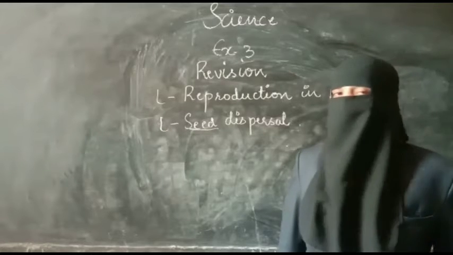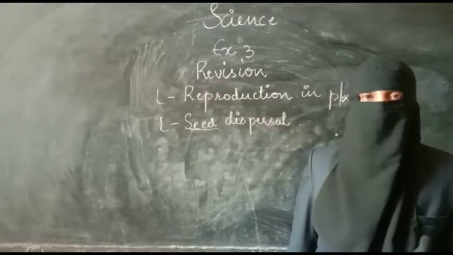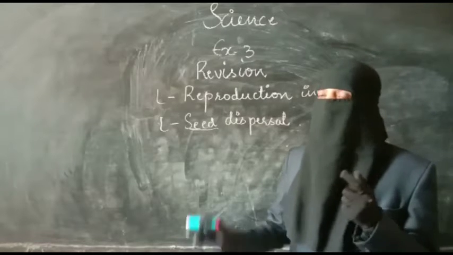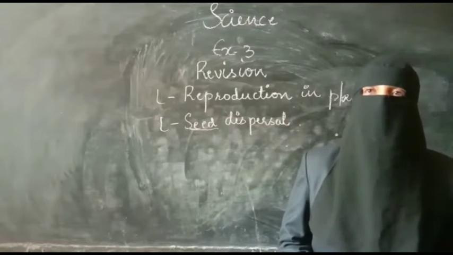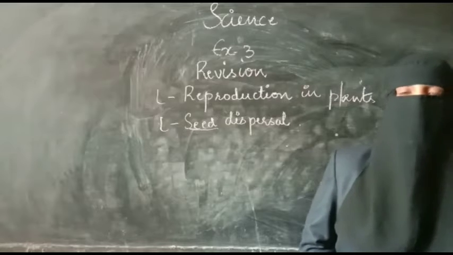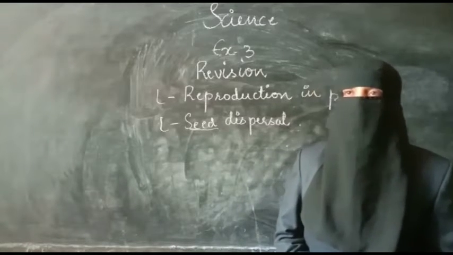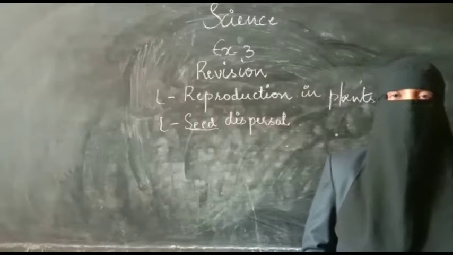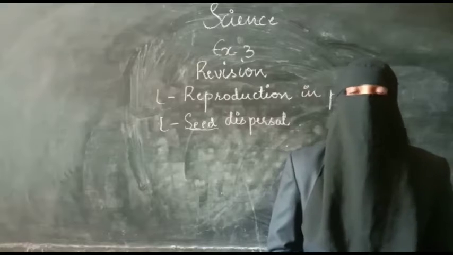And in reproduction in plants, we have discussed the floral diagram, the floral parts of a flower. I have drawn a picture of it. It was the Datura plant. We have discussed a lot about the Datura plant. Datura flower is a complete and bisexual flower. Complete because it has all 4 folds, that is calyx, corolla, androecium and gynoecium, and bisexual because it has androecium and gynoecium.